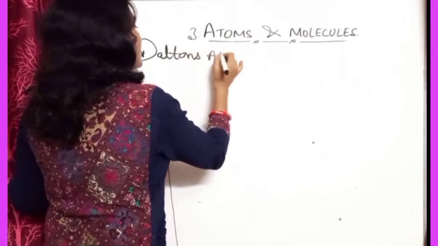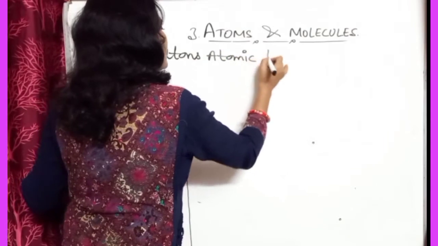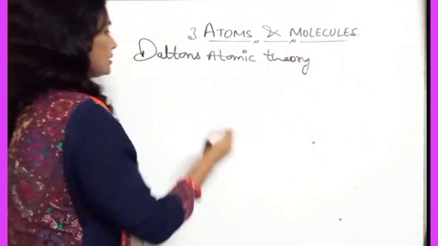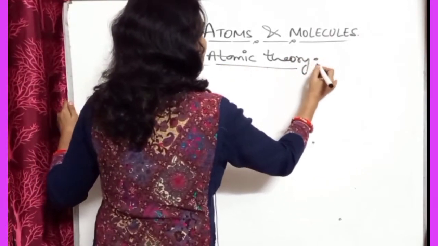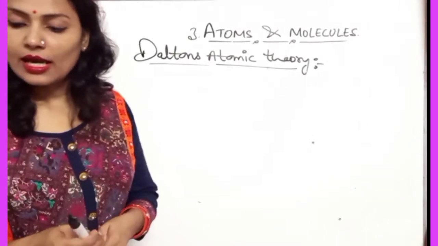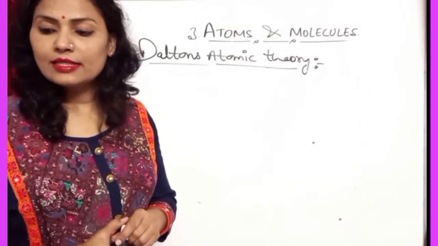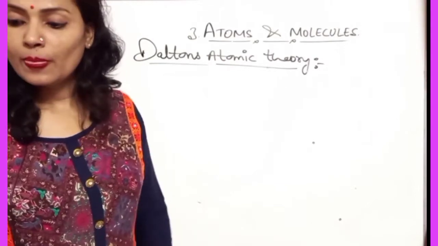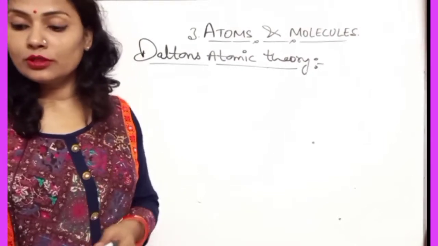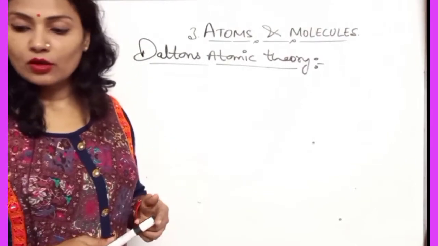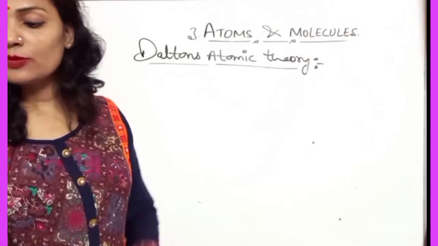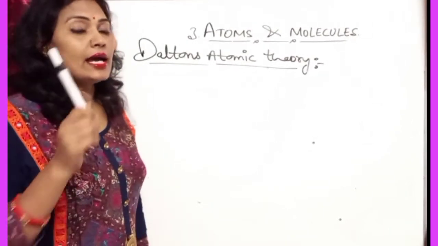Dalton's atomic theory. Dalton was a scientist, and according to Dalton's atomic theory, all matter, whether an element, a compound, or a mixture, is composed of small particles, and these particles are known as atoms.